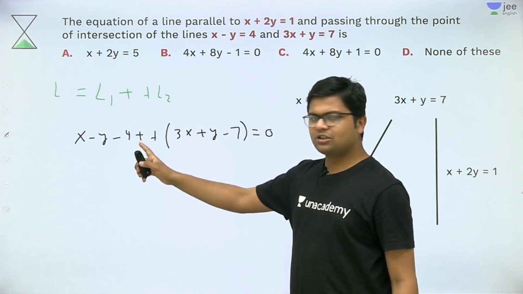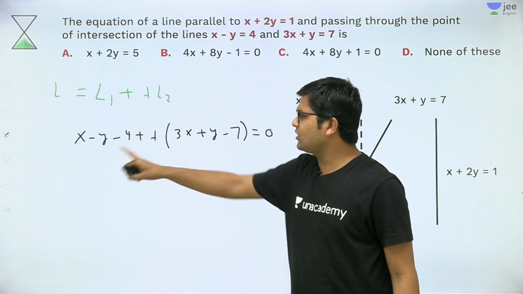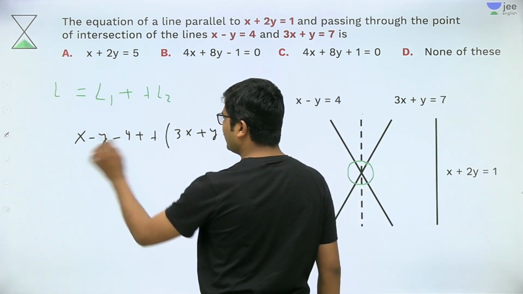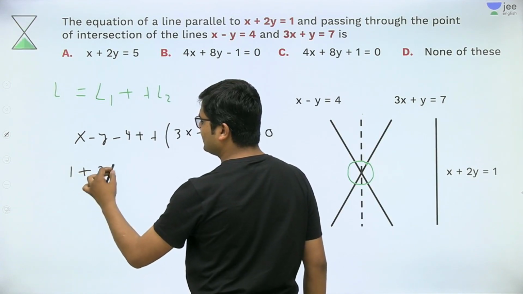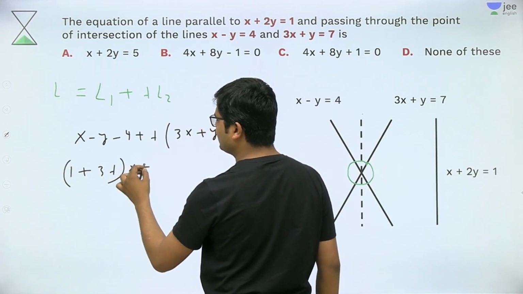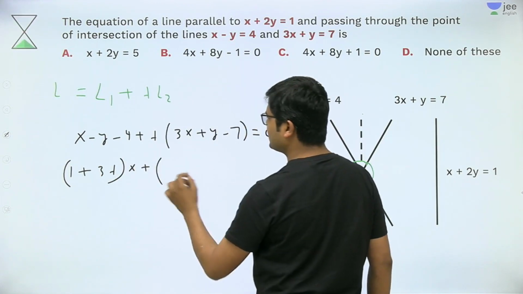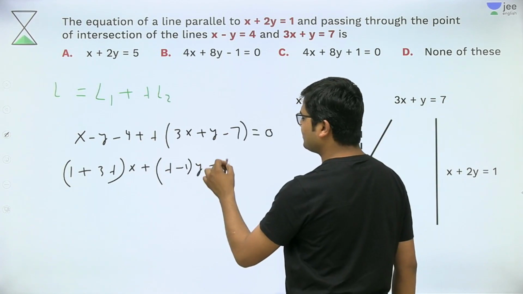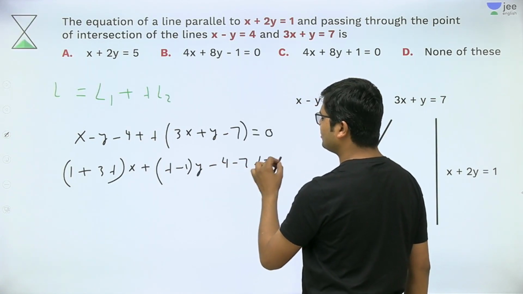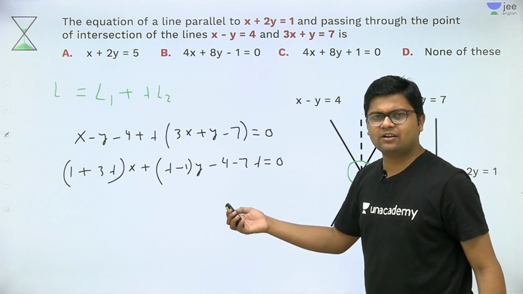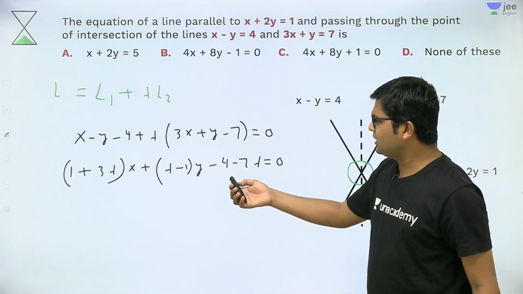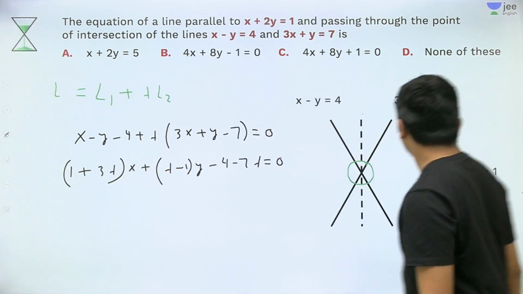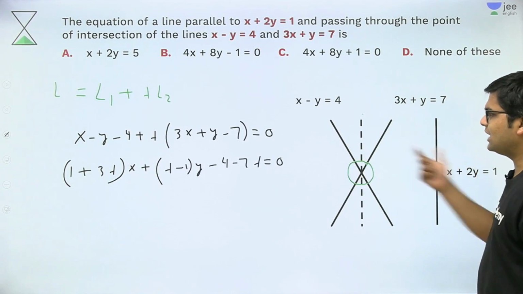Now write this equation in the standard straight line form, which means find the coefficient of x, the coefficient of y, and the constant term. The coefficient of x will be 1 plus 3 lambda, so (1 plus 3 lambda) into x, plus the coefficient of y, which will be lambda minus 1, into y, and the constant term will be minus 4 minus 7 lambda is equal to 0. I think till now everybody has understood it. Now to find lambda, the slope of this line should be equal to the slope of this line, because these two lines are parallel.